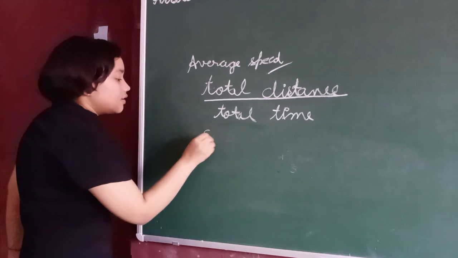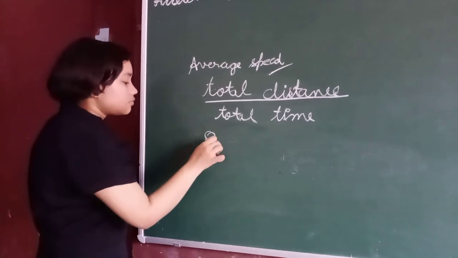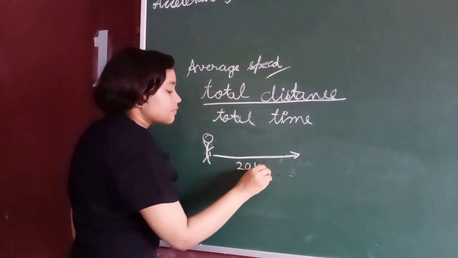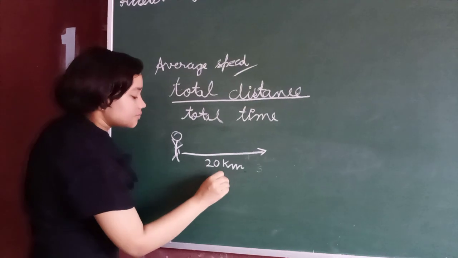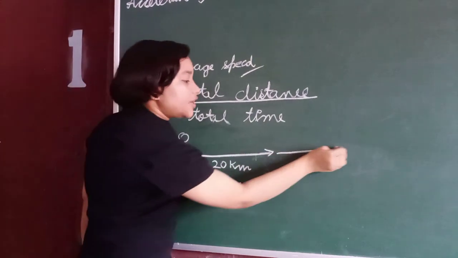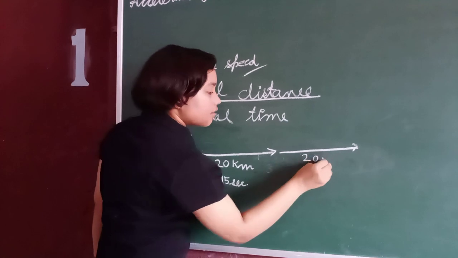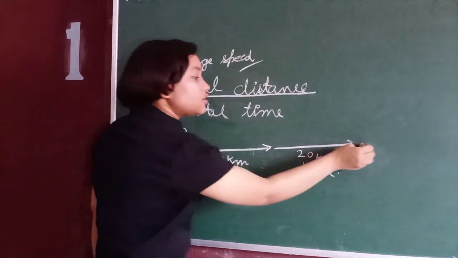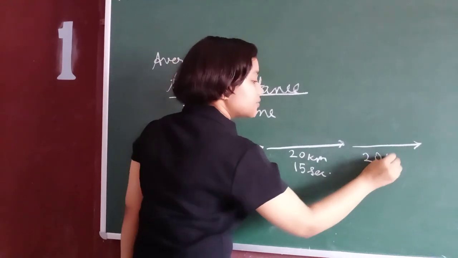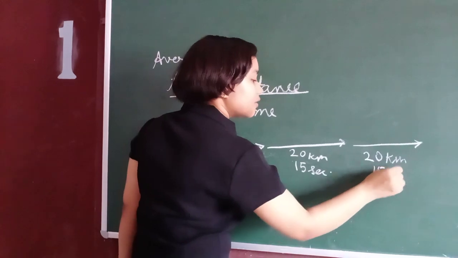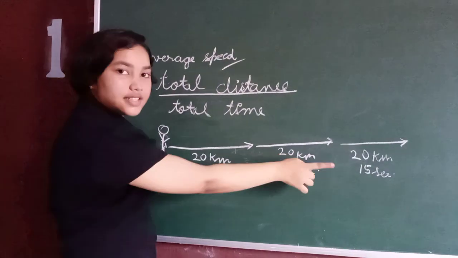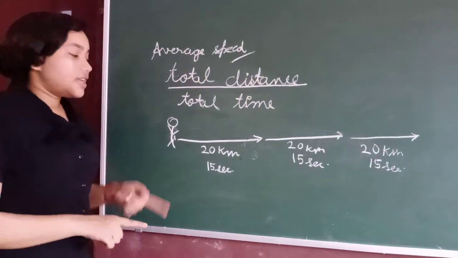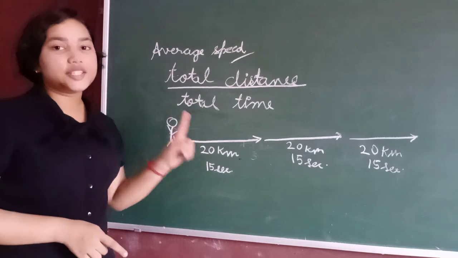Suppose a person travels 20 kilometers in 15 seconds, another 20 kilometers in 15 seconds, and another 20 kilometers in 15 seconds. The distances are the same and the time is the same, so this person has a uniform speed.